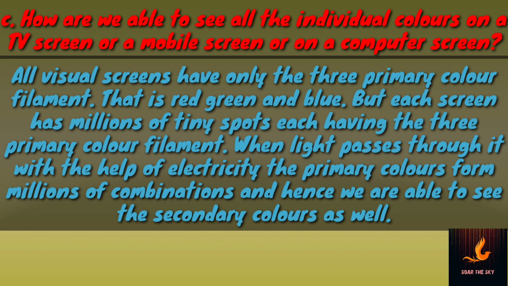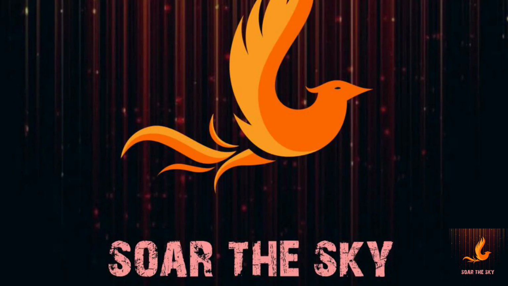But what happens is, there are millions of tiny spots, and each spot is composed of these 3 primary colors. When light passes through it, with the help of electricity, all the 3 primary colors form various combinations, and we get to see different secondary colors as well.